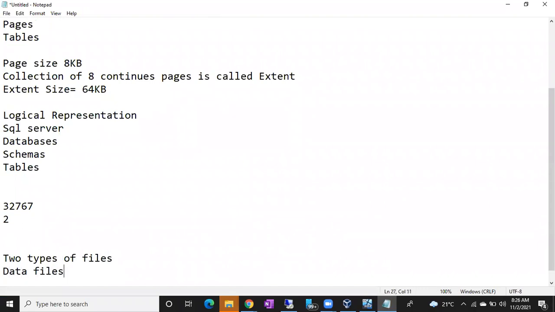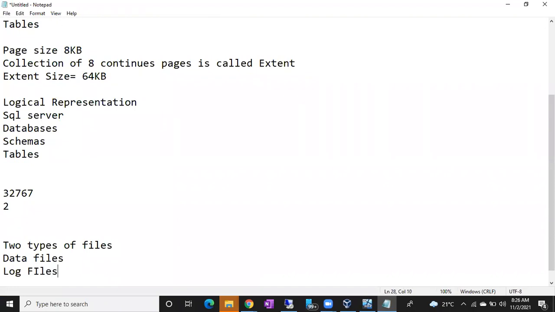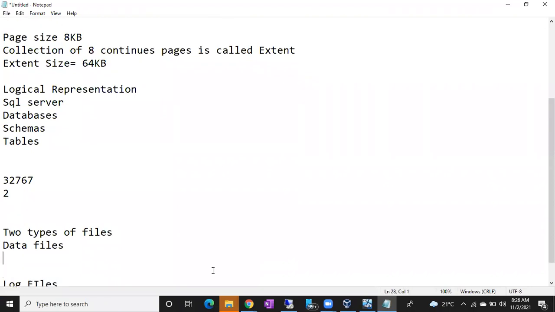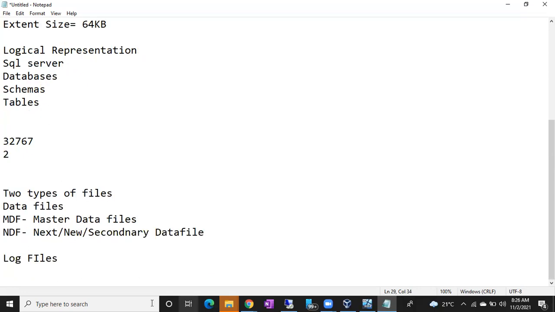There are 2 types of files: data files and log files. Again, in the data files, we have 2 types: MDF files and NDF files. M means your primary data file, master data file, or primary data file you can call. N means NDF file, next data file or new data file or secondary data file. Log files means log files only. You can call it a transaction log file. There are no different types in the log file; a log file is a single file entity only, the transaction log file.